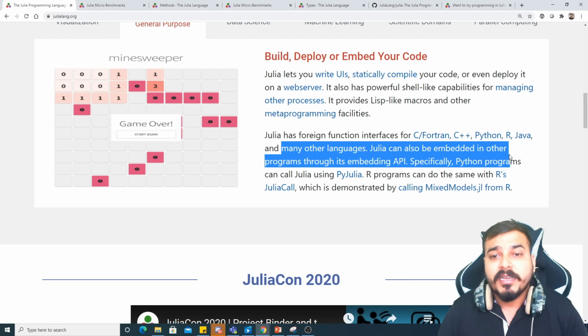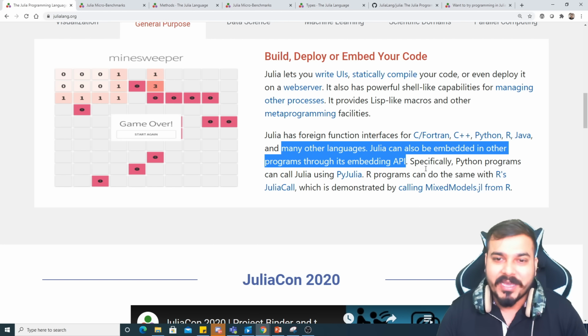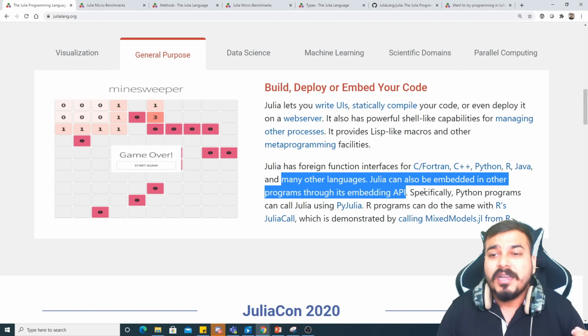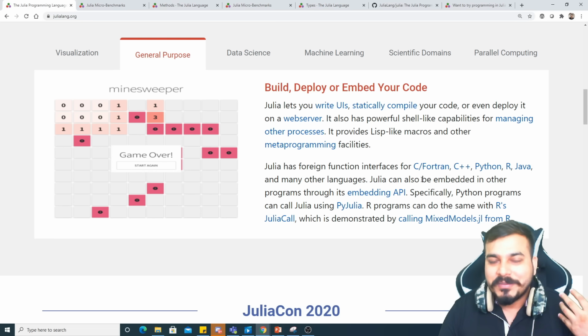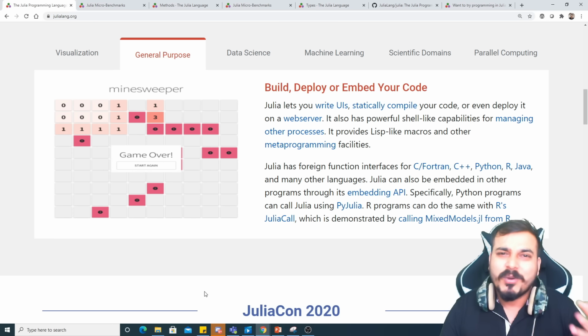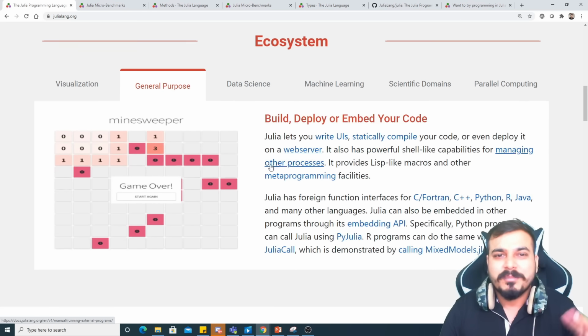It can also be embedded in other programming languages through embedded APIs, which is pretty important. Specifically, Python programs can call Julia using PyJulia. See, this also you have as an option. So we will see. Don't worry. Right now I'm just trying to show you some of the basic features.